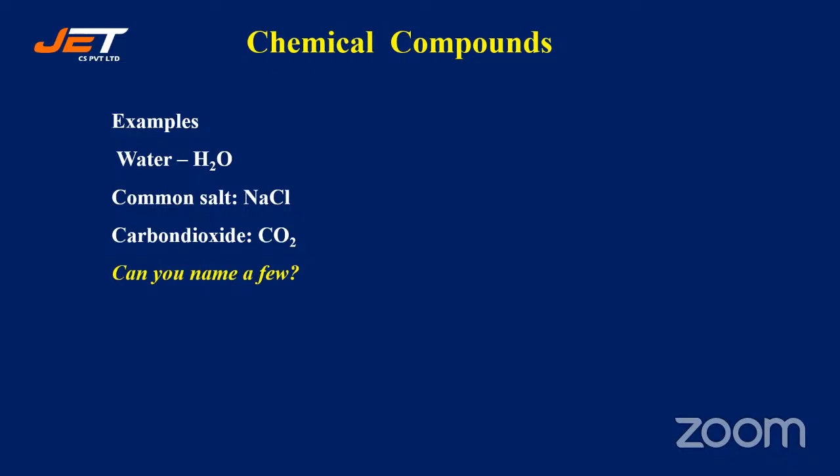Plaster of Paris is CaSO4, half H2O. Good, Shashank. Yes, gypsum, CaSO4, 2H2O. Good, Shashank. I'm getting a response only from Shashank. Everyone, please try to answer.